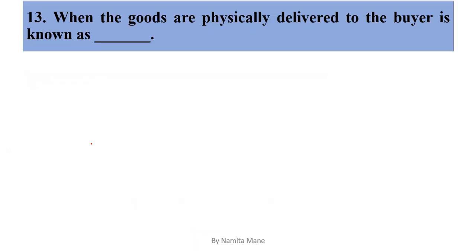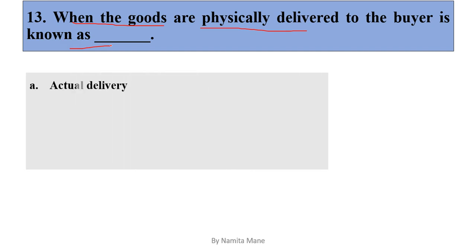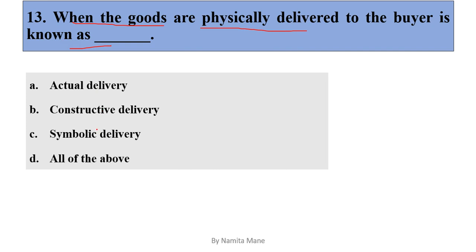Next question, question number 13. When the goods are physically delivered to the buyer, it is known as. Options are option A actual delivery, option B constructive delivery, option C symbolic delivery, or option D all of the above. So when goods are physically delivered to the buyer, it is known as actual delivery. So the correct answer is option A, actual delivery.